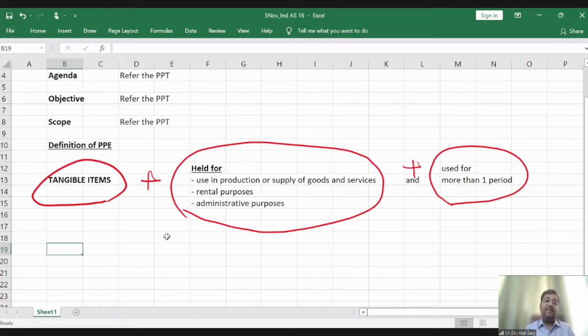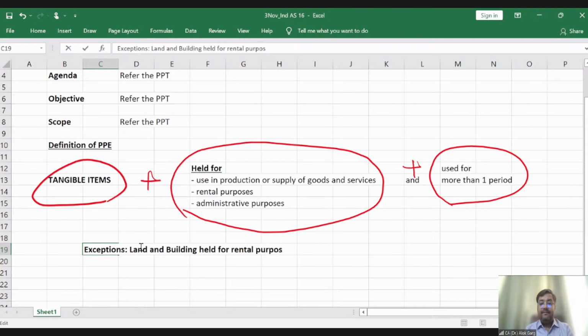But friends, there is an exception. And what is the exception? Please write down these exceptions. Land and building held for rental purposes is covered under Ind AS 40, which is the standard on investment property. Not under Ind AS 16.